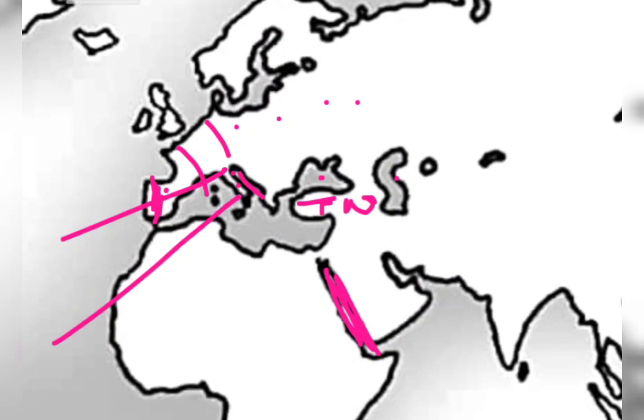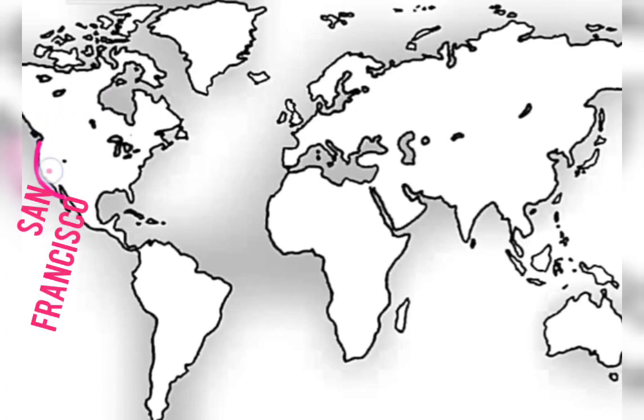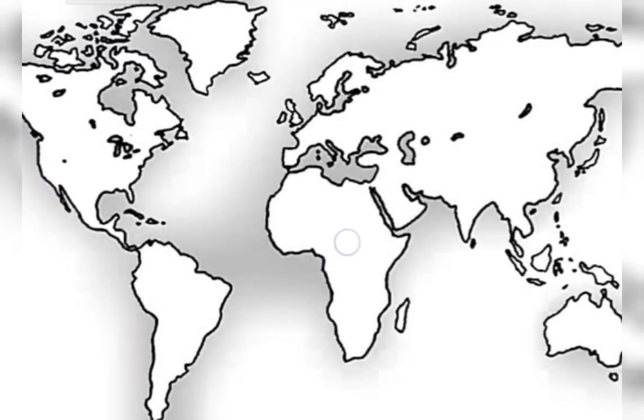This area in Africa, Morocco. Okay, children. Then in North America area, San Francisco. In your book it is given, I think so. So this bend is coming now. This is the San Francisco area.